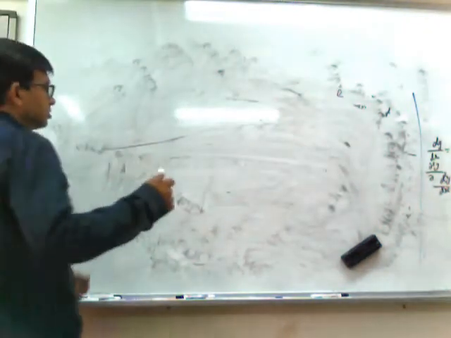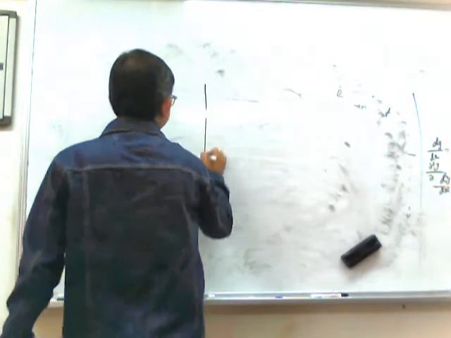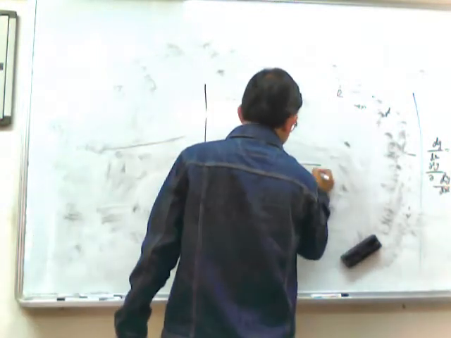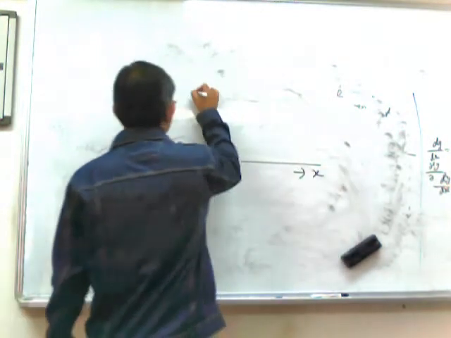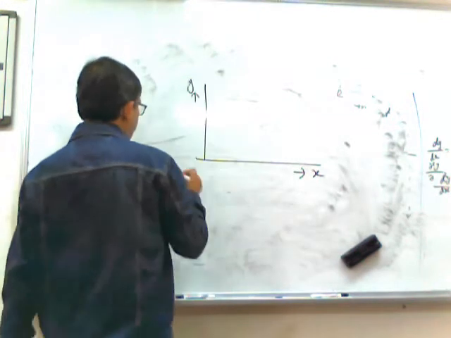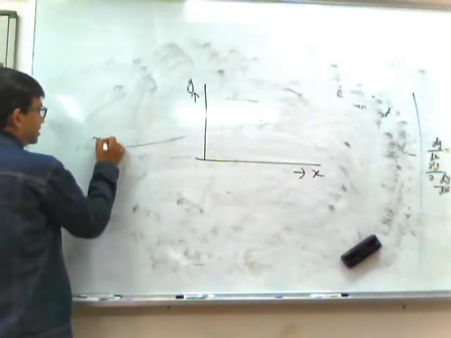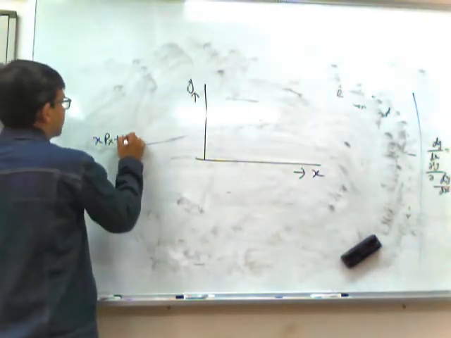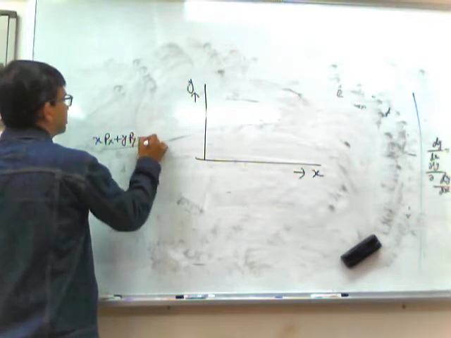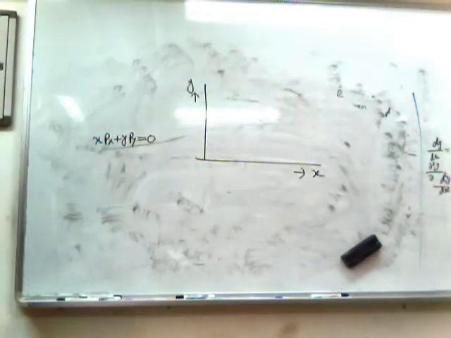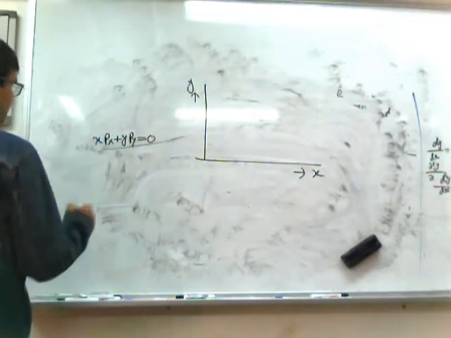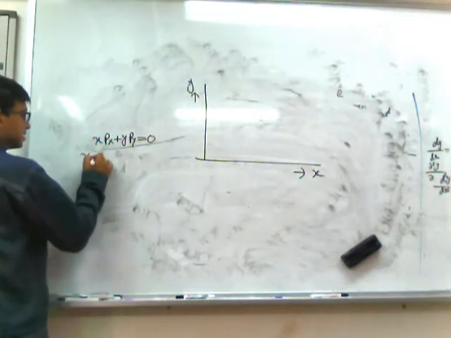So now we will draw the budget line. The simplest way to draw the budget line is to write the equation x into Px plus y into Py equals M bar. So what is the vertical intercept? Vertical intercept means x equals 0.